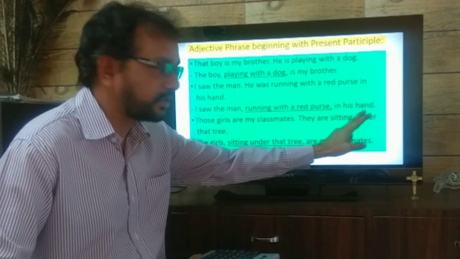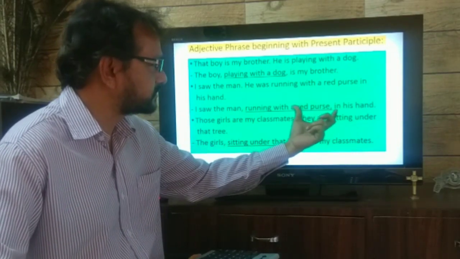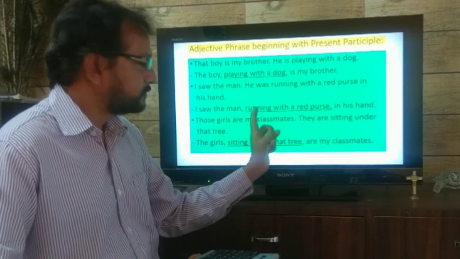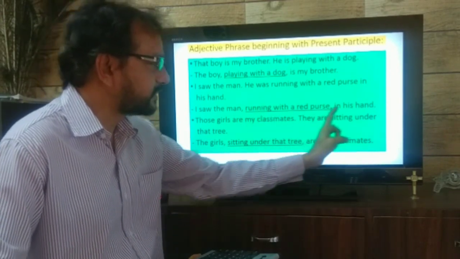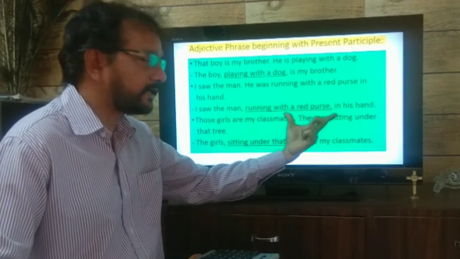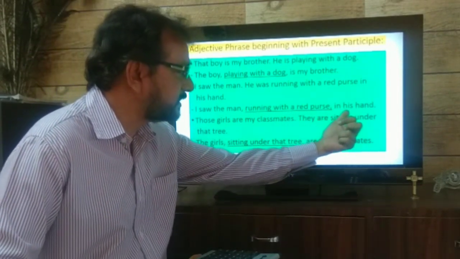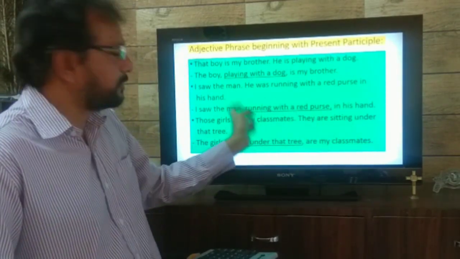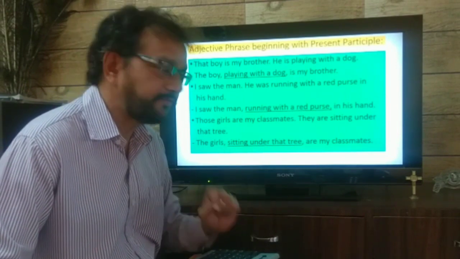Sorry, these words are not underlined, but they are supposed to be in this. I saw the man. Which man? Running with a red purse in his hand. So this whole part, running with a red purse in his hand, describes the man. It gives you more information.